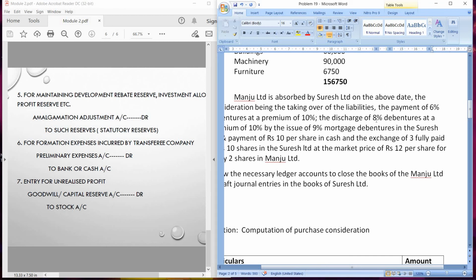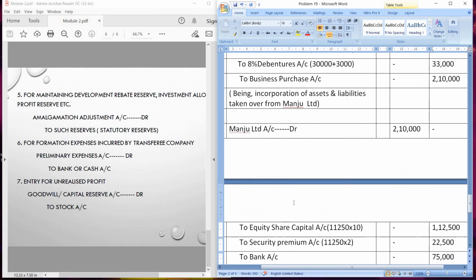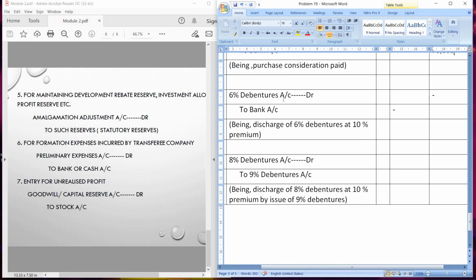Now first we will pass for the payment of 6% debentures at a premium of 10%. That means cash is paid to these 6% debenture holders at premium. So we have to pass an entry for that. Entry will be 6% debentures account debit to bank account, because we are discharging. Discharging means you are making payment to these debenture holders at 10% premium.